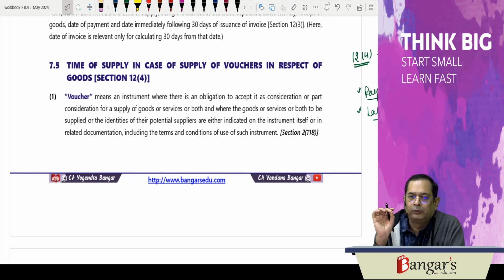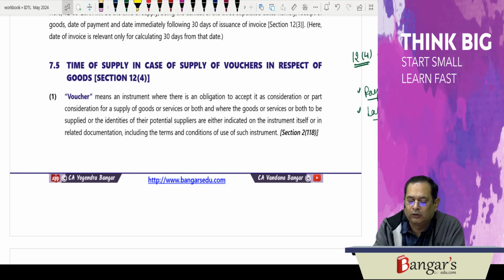How are we defining the time of supply in case of supply of vouchers in respect of goods? Voucher basically means an instrument where there is an obligation to accept it as a consideration or part of consideration for supply of goods or service or both. Vouchers can be for services also, for goods also, or for both goods and services.